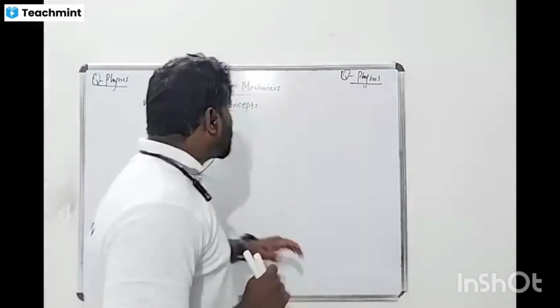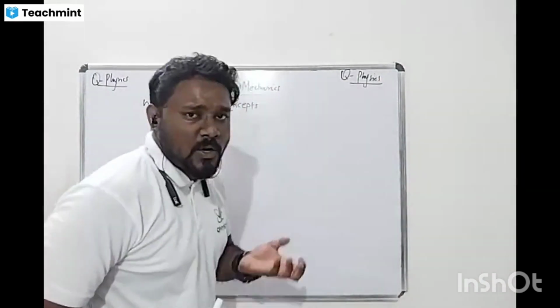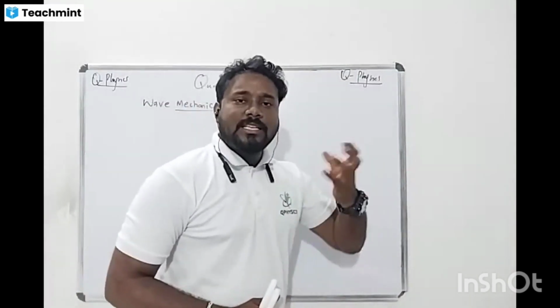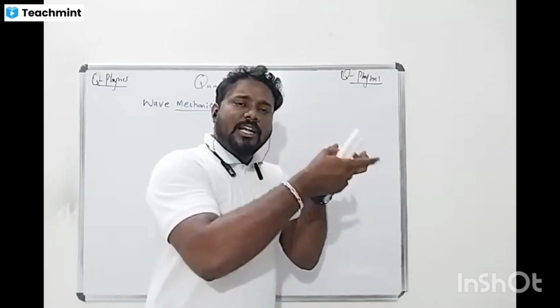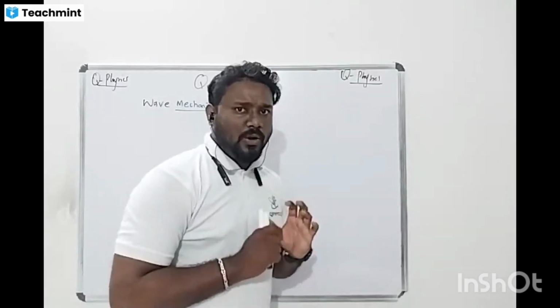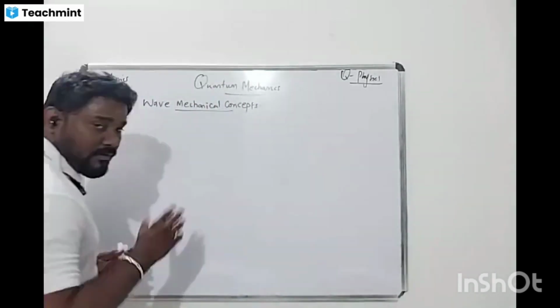So we are going to start with the wave mechanical concept. To explain the wave mechanical concept, we start with de Broglie. The de Broglie concept is the relation between waves and particles. So we are going to discuss that. What is the relation between wave and particles? We will discuss one by one.